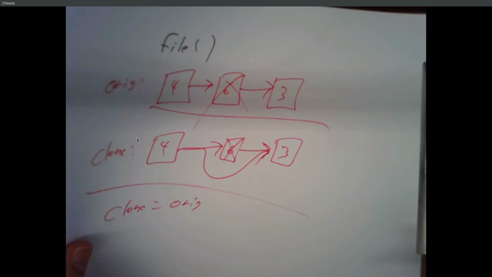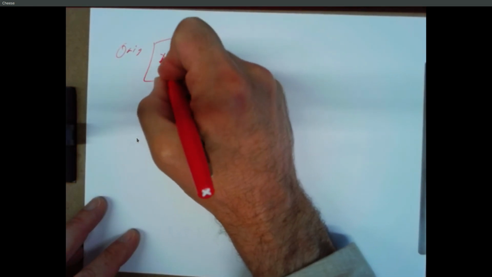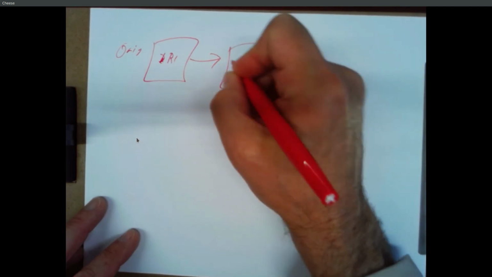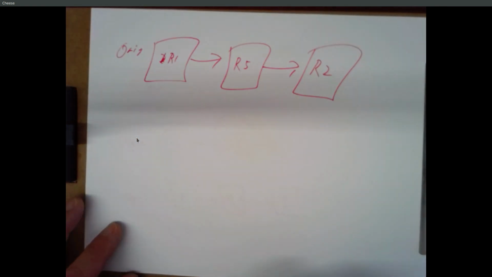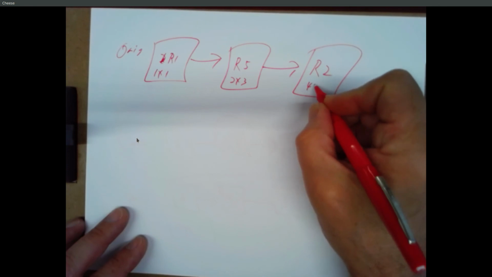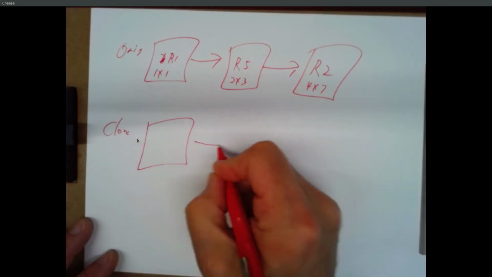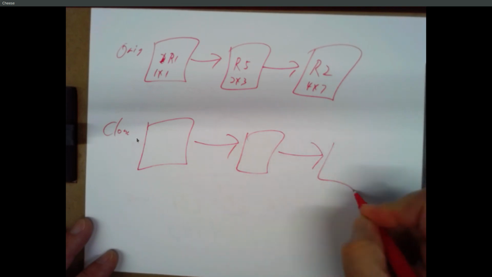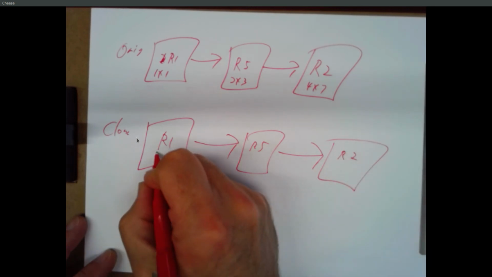And here's what a shallow copy means. Here's my original. Suppose I have a linked list of rectangles. Here's rectangle 1, and here's rectangle 5, and here's rectangle 2. Let's say this is a 1 by 1, and this is a 2 by 3, and this is a 4 by 7. And I clone this. I have a new linked list, but the objects themselves are exactly the same objects.